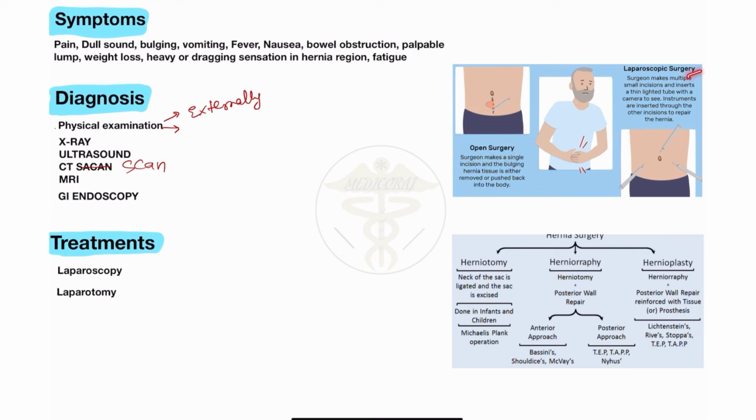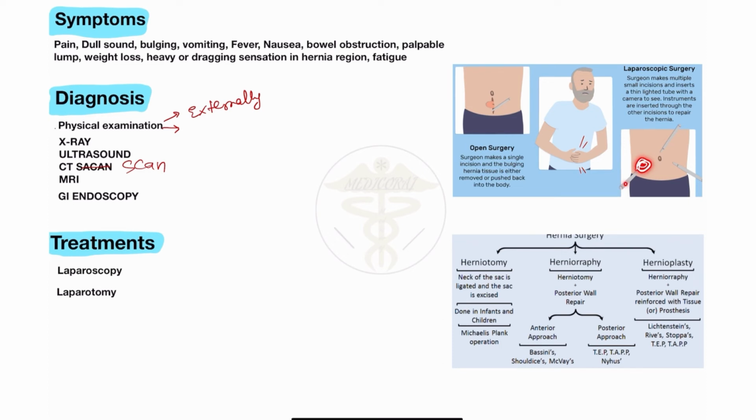In laparoscopic surgery, the surgeon makes multiple incisions in the patient's body and inserts a thin lighted tube with a camera to see the position where the hernia occurs. After that, instruments are inserted through the other incisions to repair the hernia.